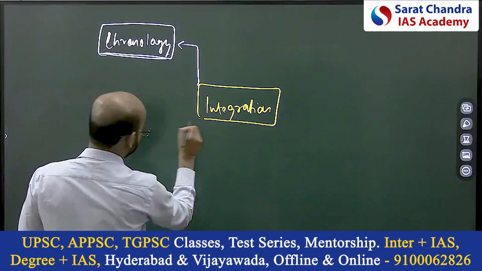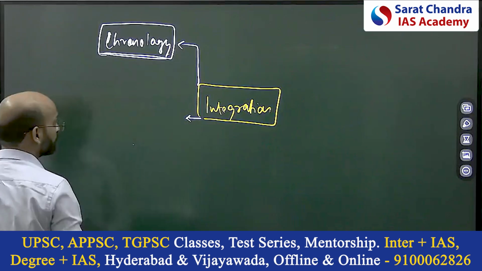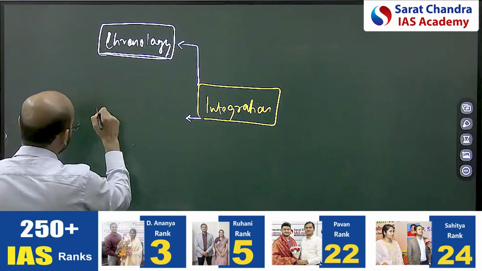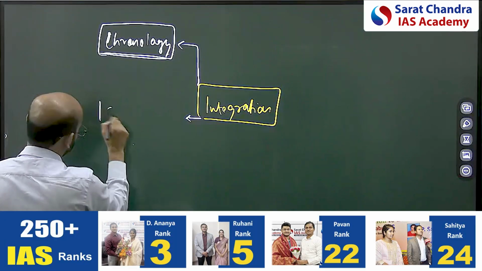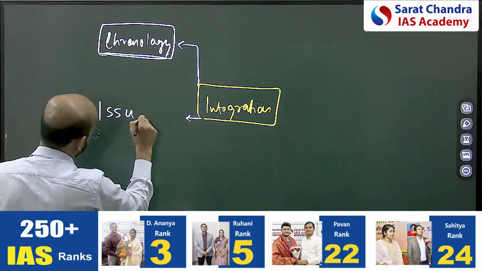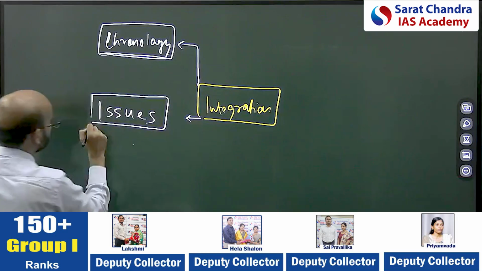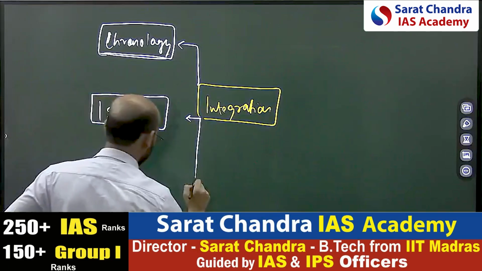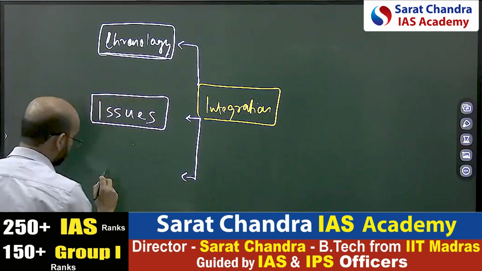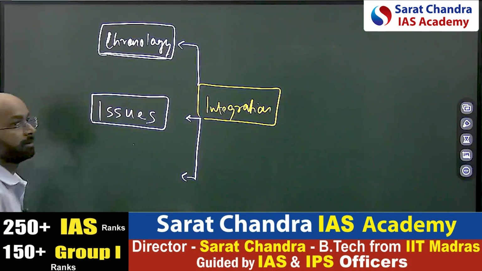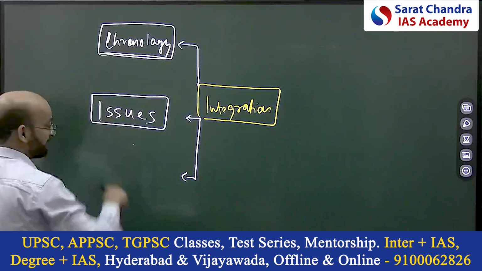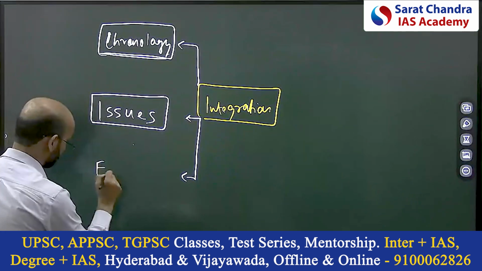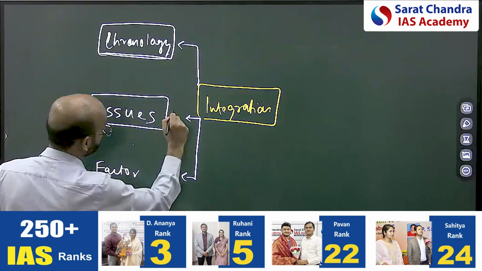The second is that you have to know the issues from multidimensional aspect, issues in the integration. Third aspect you need to know is what were the major factors which created the complicated issues in integration.